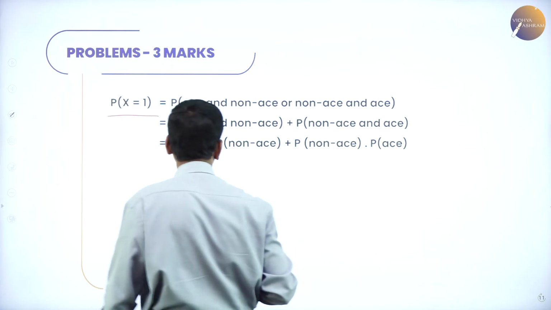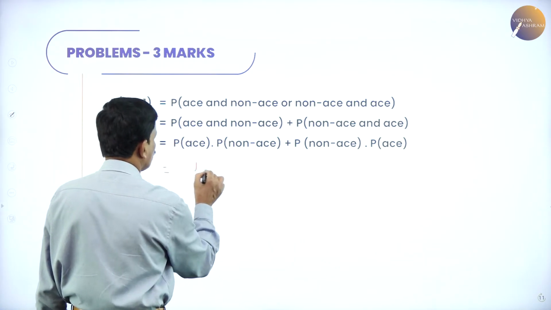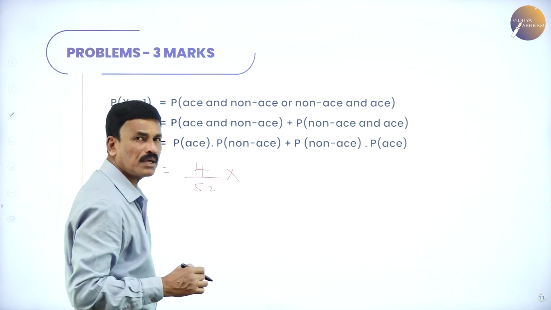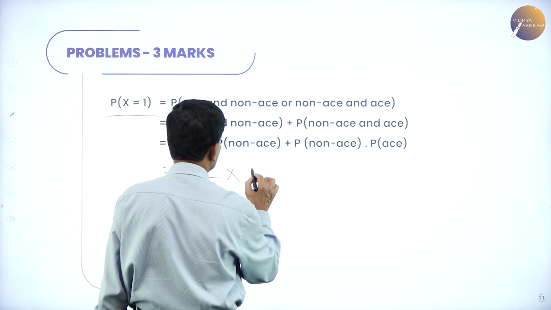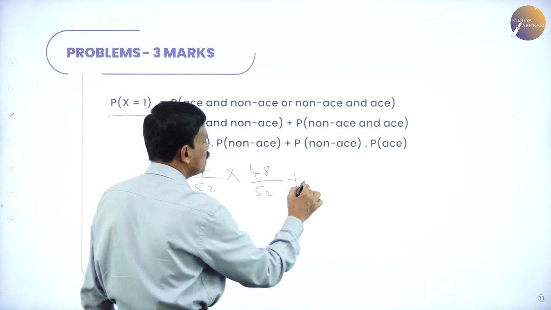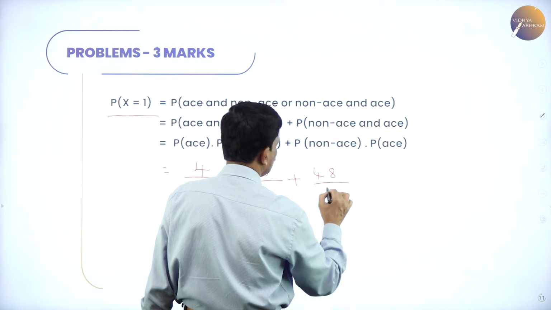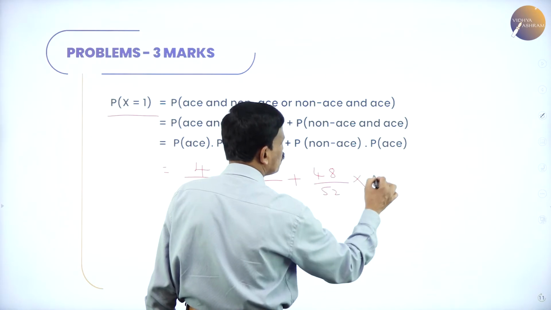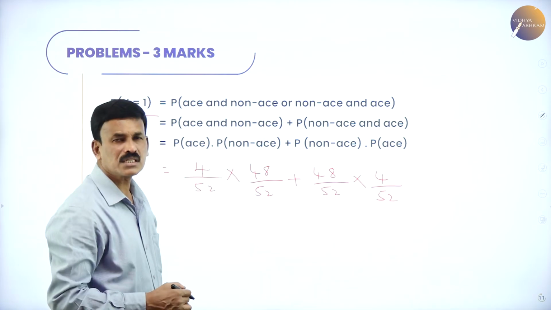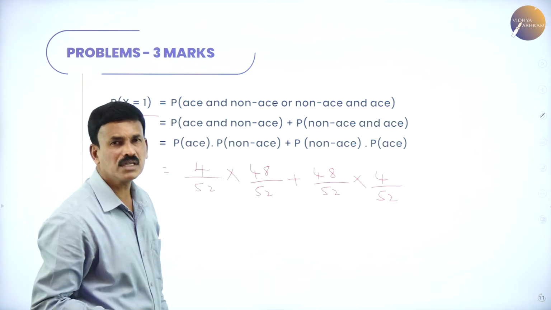Now probability of ace, since there are 4 aces, is 4 divided by 52, into probability of non-ace, which is 48 divided by 52, plus probability of non-ace, 48 divided by 52, into probability of ace, 4 divided by 52. These are the values. Substitute and simplify, you will get the answer.